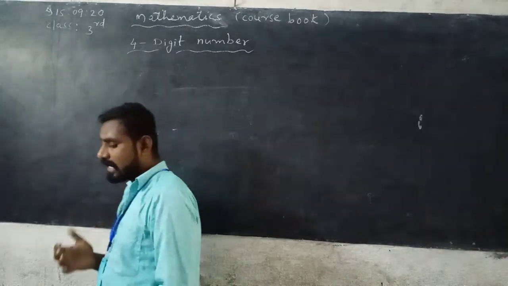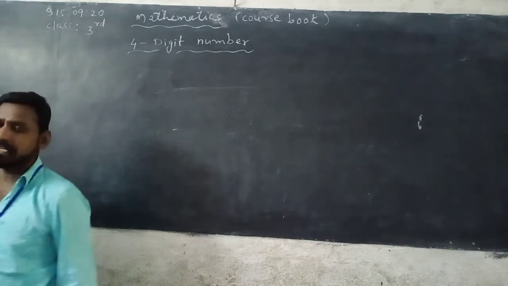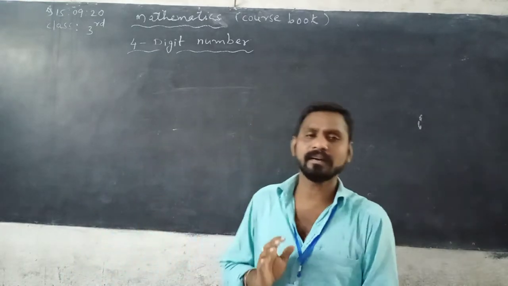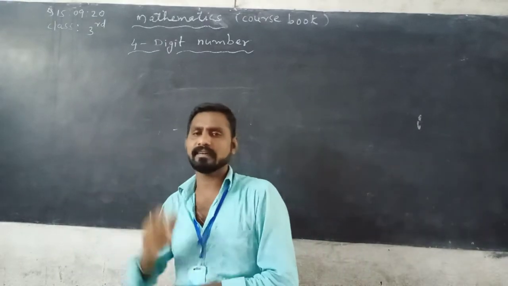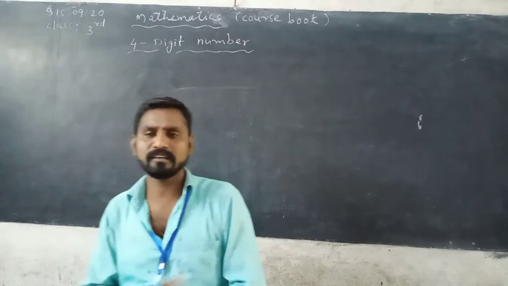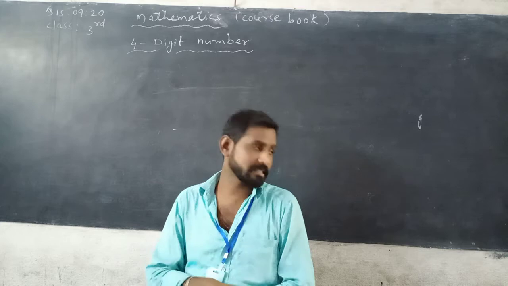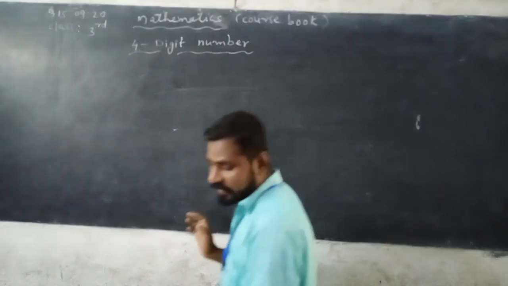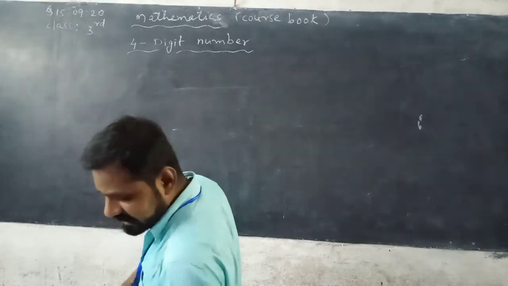See, listen carefully. A 4-digit number means it has 4 places. In a given number, from the right, the first 3 places are called the ones period, and the next is called the thousands period. The thousands period has 2 places, 1000 place and 10,000 place. You can take the next 5-digit number. But here, you can read how to read the 4-digit number. See here, listen carefully.